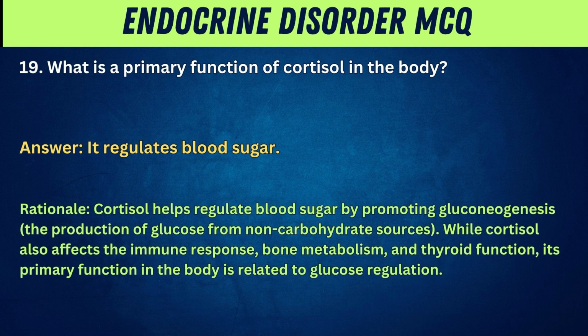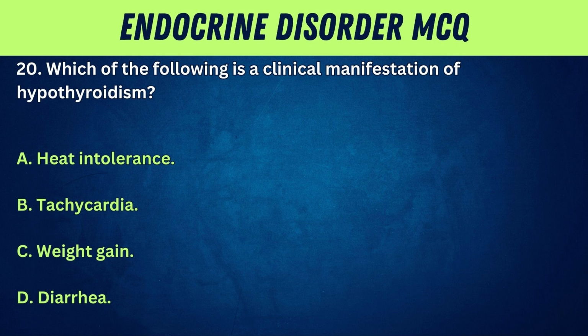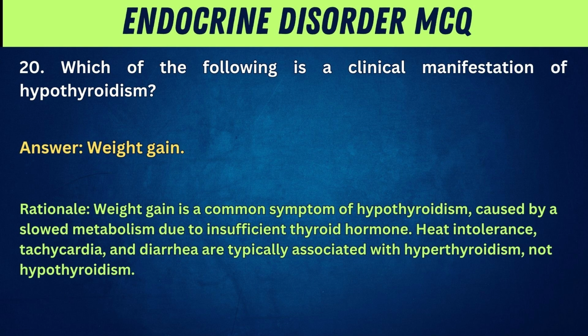While cortisol also affects the immune response, bone metabolism, and thyroid function, its primary function in the body is related to glucose regulation. 20. Which of the following is a clinical manifestation of hypothyroidism? A. Heat intolerance. B. Tachycardia. C. Weight gain. D. Diarrhea. Answer: Weight gain. Rationale: Weight gain is a common symptom of hypothyroidism caused by a slow metabolism due to insufficient thyroid hormone. Heat intolerance, tachycardia, and diarrhea are typically associated with hyperthyroidism, not hypothyroidism.